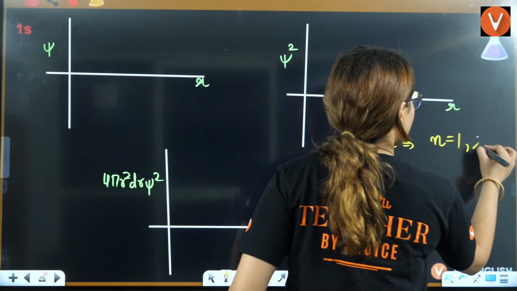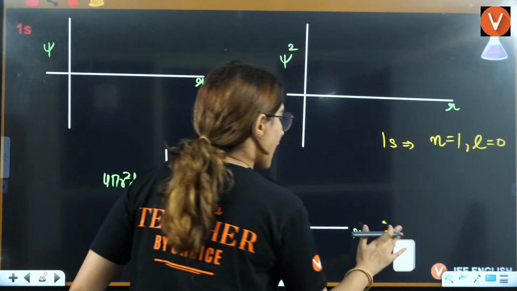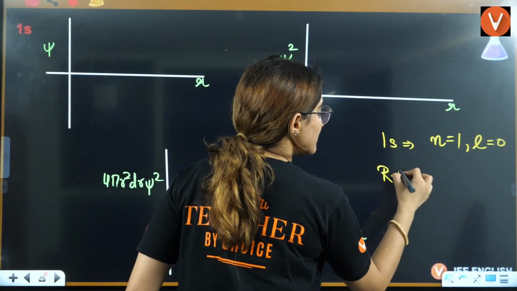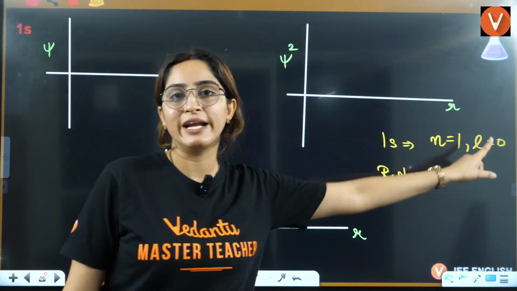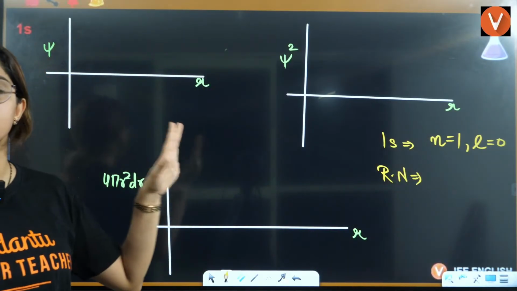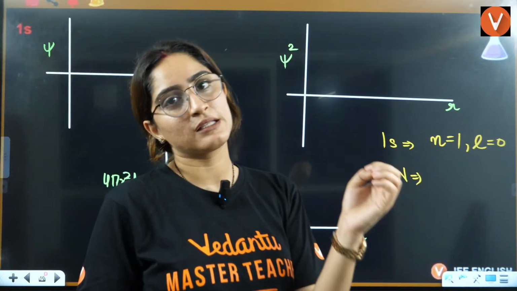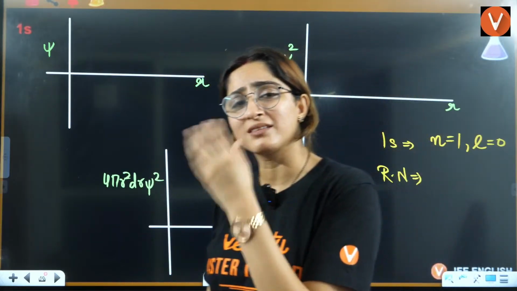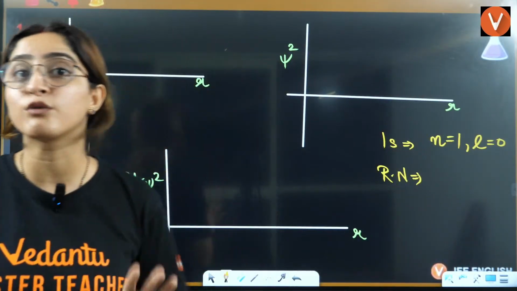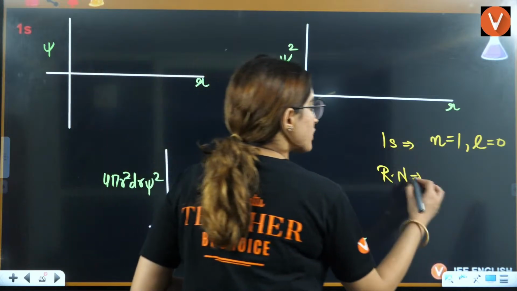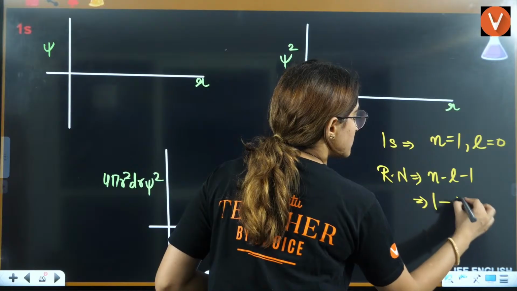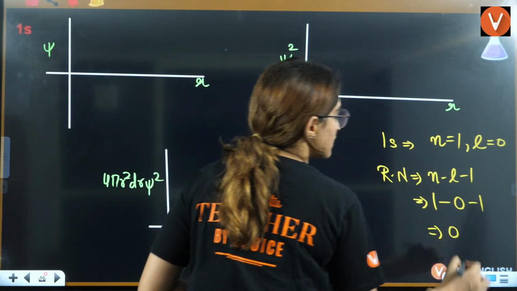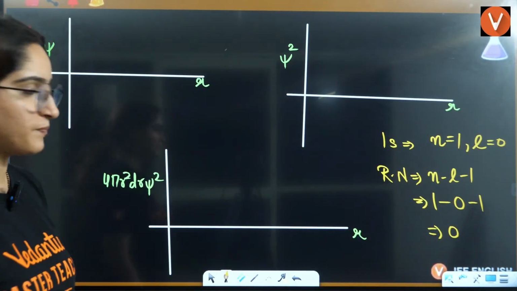So you can write here L is equal to 0, and here the radial node, because we are always solving for radius, so we need to check the radial nodes. We have nothing to do with angular nodes. We are not calculating that. So it is n minus L minus 1, that is 1 minus 0 minus 1. Can you see? No radial node here.